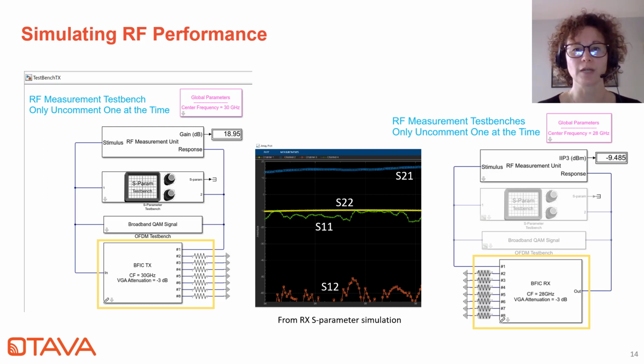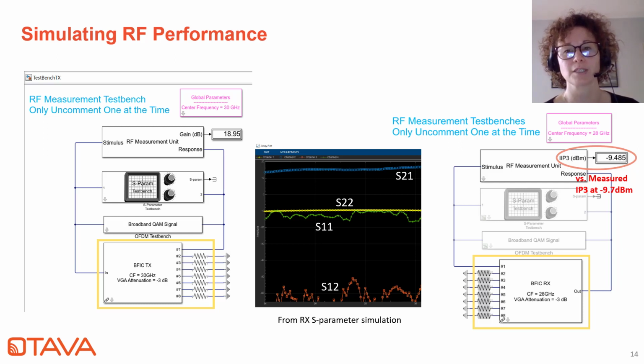I would like to point out that the model has been checked against the initial set of measured data. So this example on the right, which shows simulated IP3 performance, matches the measured level within a few tenths of a dB.